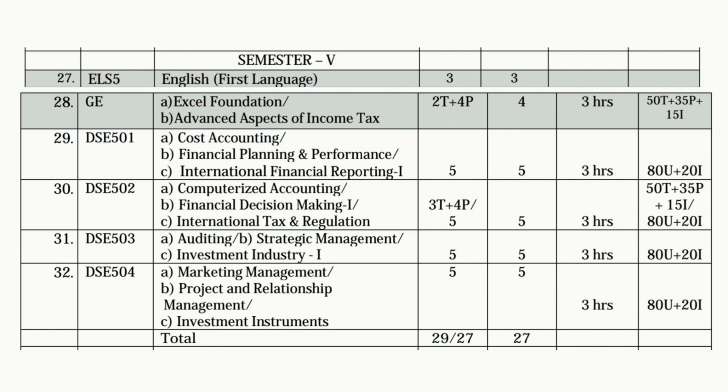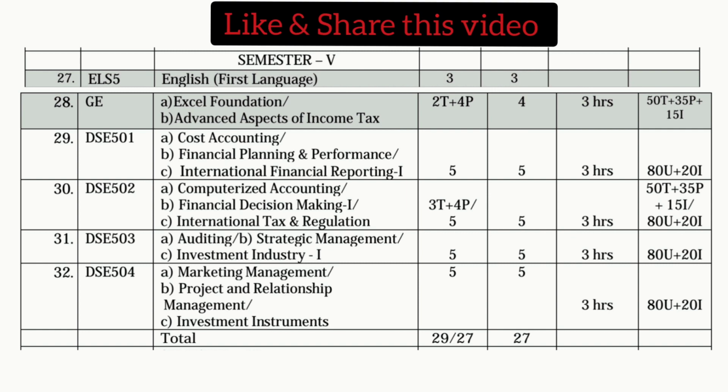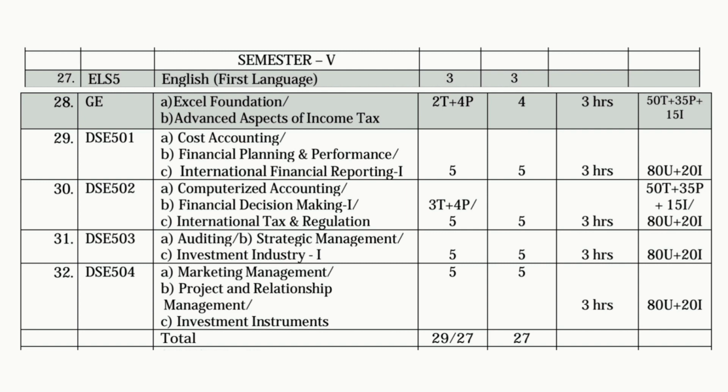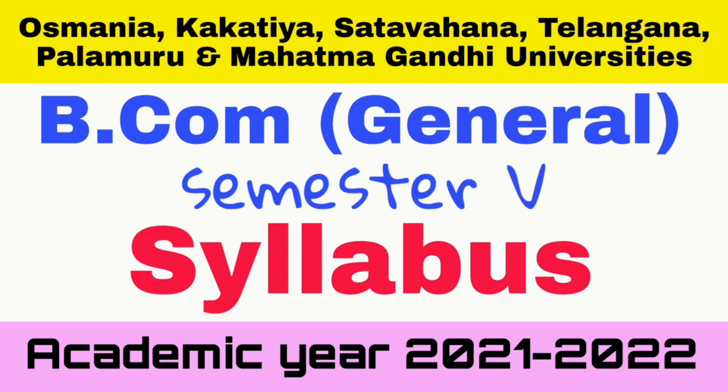Next, credits. See, we have a total of 27 credits in this semester. Out of 27, if you maintain at least 14, then you will be promoted to the next semester, that is the 6th semester. I hope you understand about credits. Next, you can see on screen the complete syllabus of each subject, unit wise.